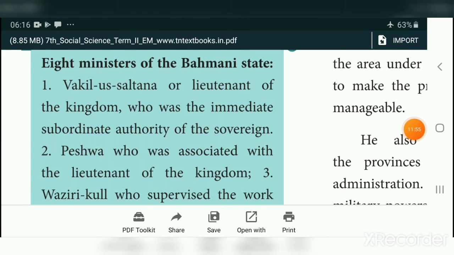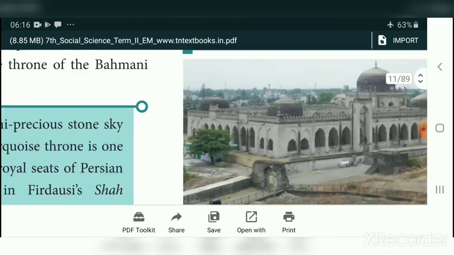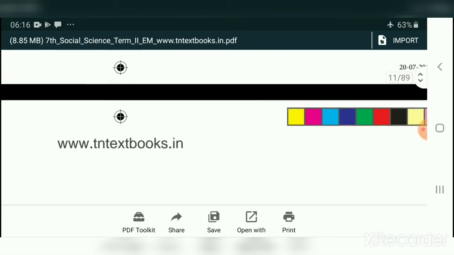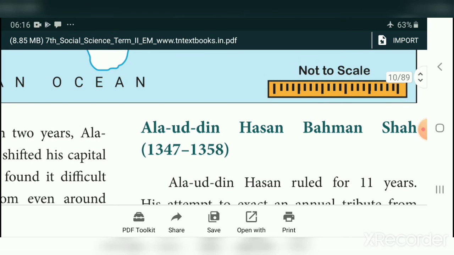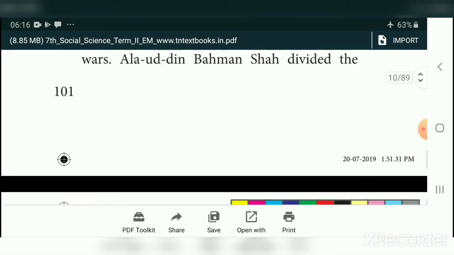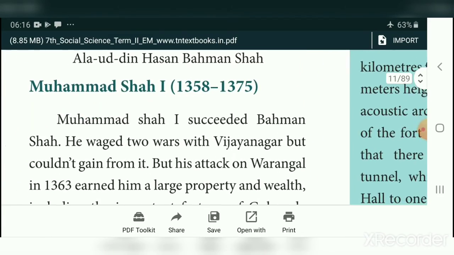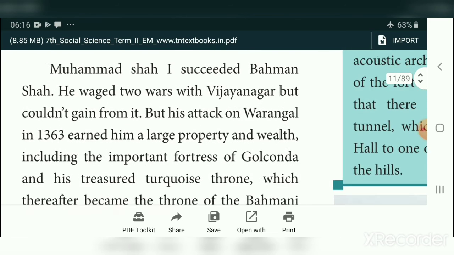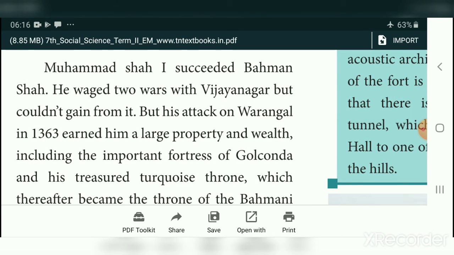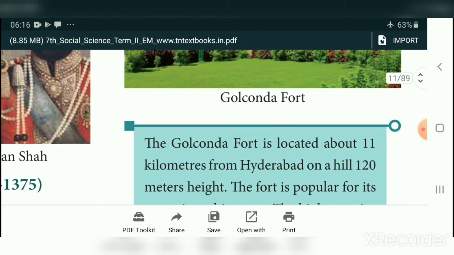Students, up to this we will conclude this lesson. The remaining portions will be seen in our next class. Today we have studied the Bahmani kingdom. The Bahmani kingdom was founded by whom? Alauddin Hassan Bahman Shah. In which year was it founded? Yes, 1347. After Alauddin Bahman Shah, Muhammad Shah I became the next ruler of the Bahmani kingdom, and he captured the Golconda fort and built the Gulbarga mosque. And there were eight ministers in the court of the Bahmani kingdom.